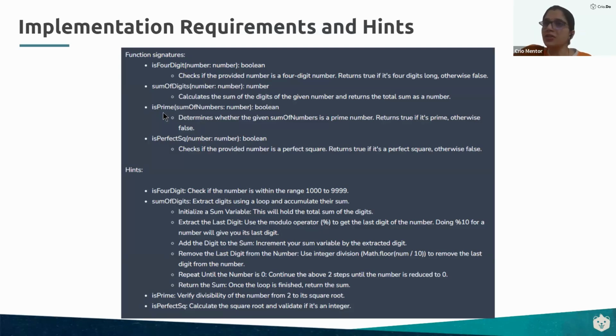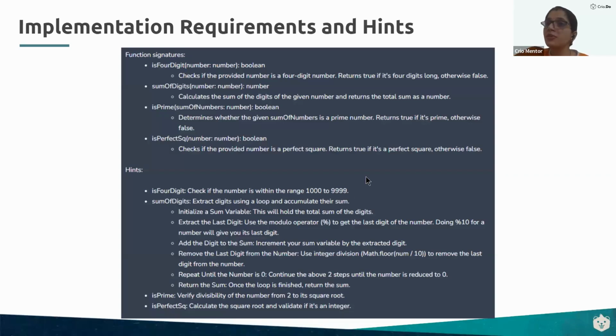Now, the third function we will create is prime. Now, this is something we have to remember. Prime numbers can have a maximum of 2 factors, right? One and the number itself. Now, there can exist multiple approaches to check if a number is prime or not. We have mentioned one such here, but it's not rigid that you have to follow this one. If you have some better idea in mind, you can go and work with that too. We have provided a possible hint here that you can check the divisibility of the number from 2 to its square root. Similarly, the fourth function we have is perfect square.